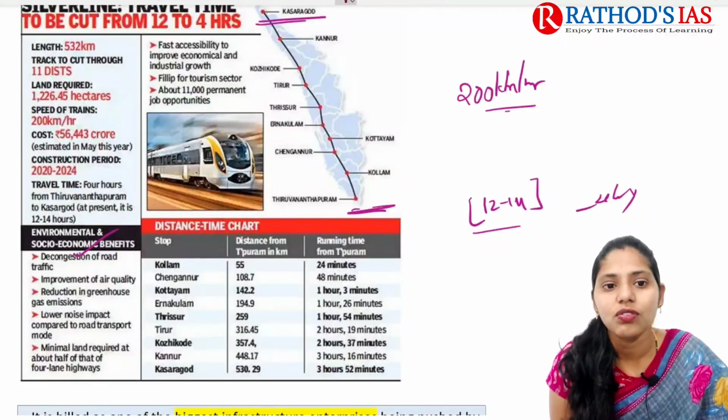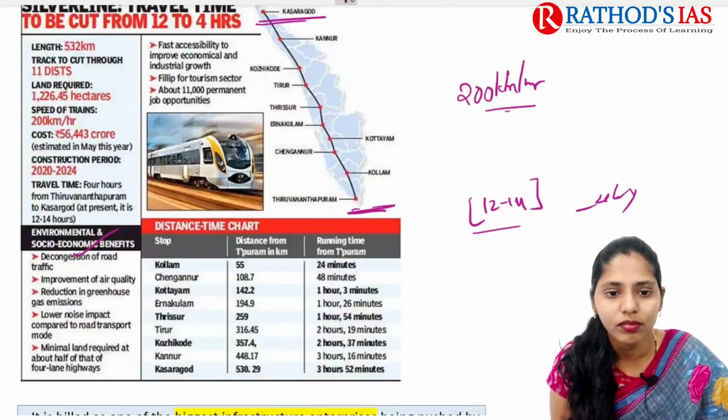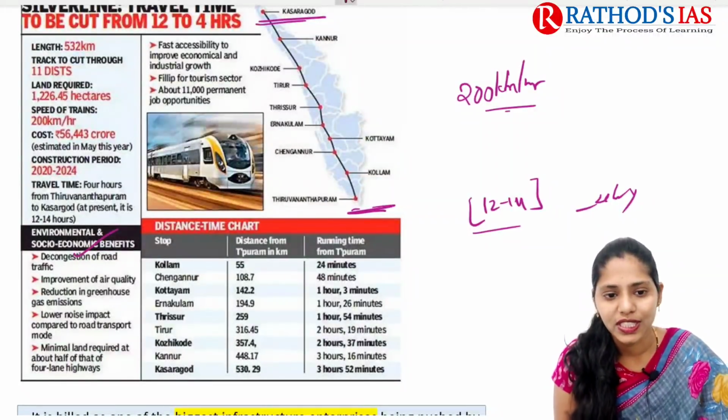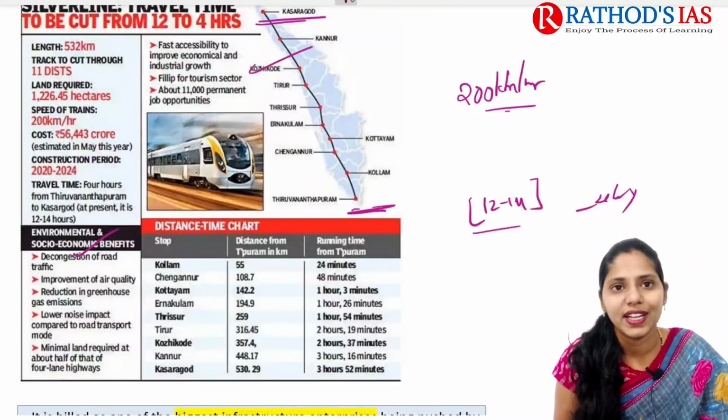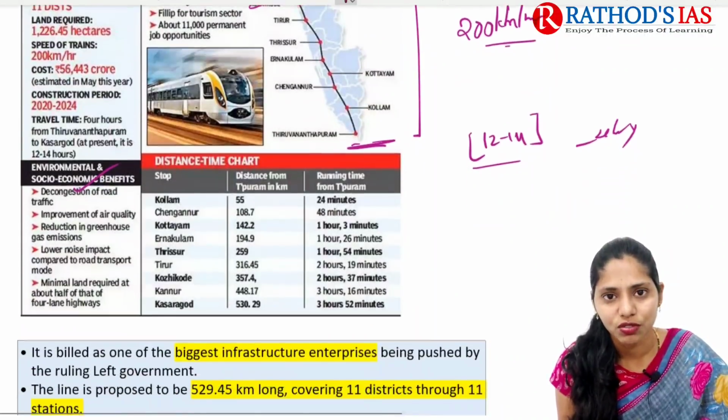Next is fast accessibility, and it will be economical, and it will also contribute to industrial growth. It will also boost the tourism sector, and it will lead to job opportunities as well. So these will be the advantages. These are some important facts that we can get from this infographic.